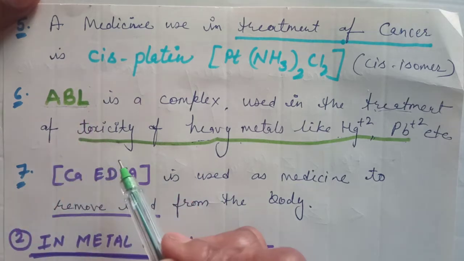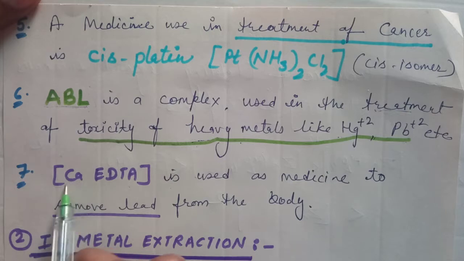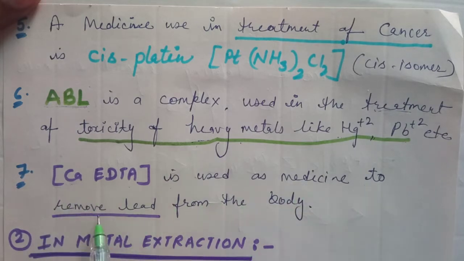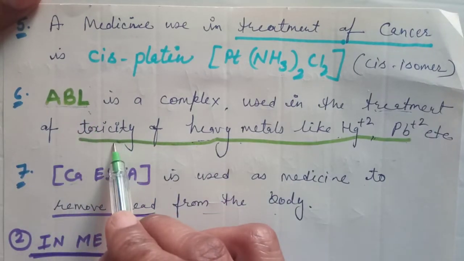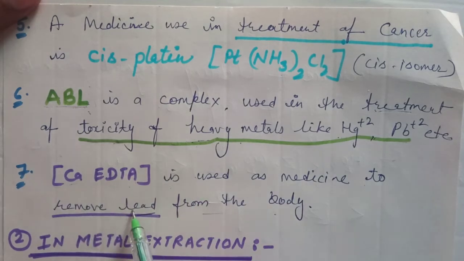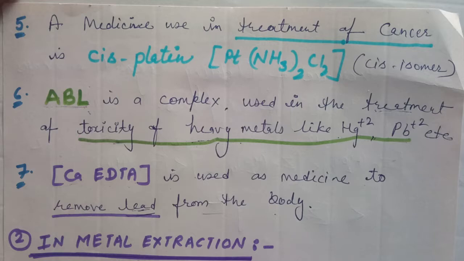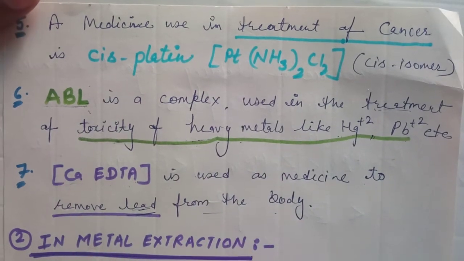used for this purpose. And calcium EDTA, a complex of calcium, is used as medicine to remove lead from the body. It decreases the toxicity of the heavy metals, while calcium EDTA removes the lead from the body. These are the biological applications. Now we will discuss the applications of coordination compounds in metal extraction.